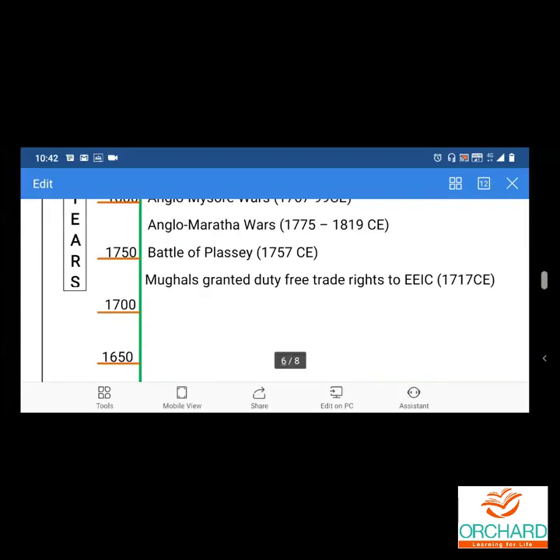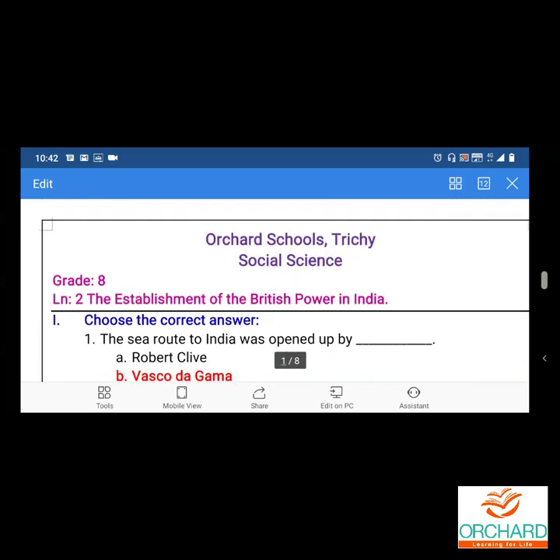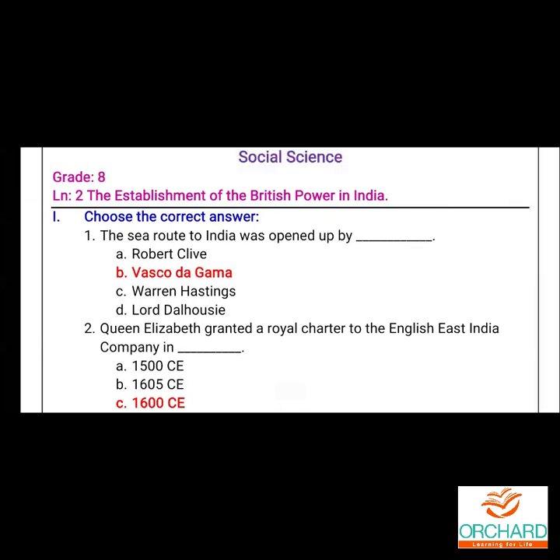There are 7 more minutes left, so just this lesson we will revise. The sea route to India was opened up by Vasco da Gama. When I give revision, if you learn along with me, you need not sit and learn separately. You need not spend extra time. Second question.